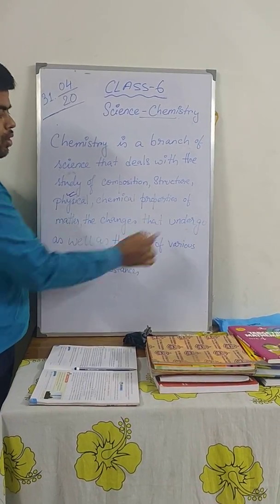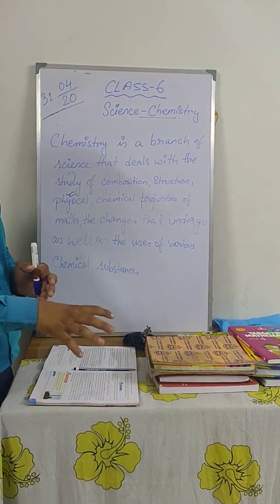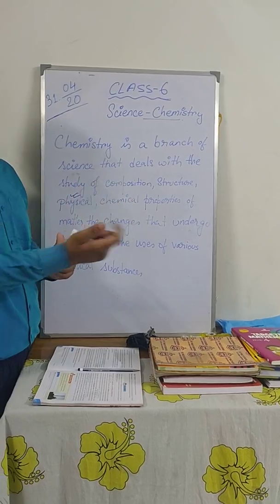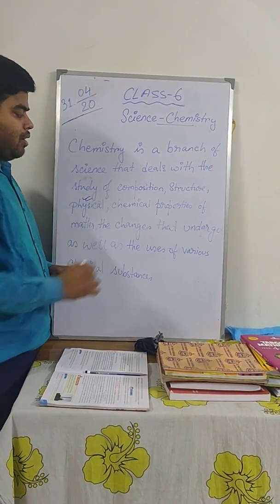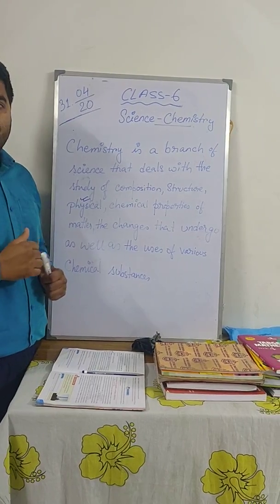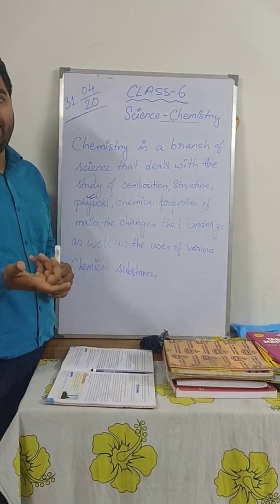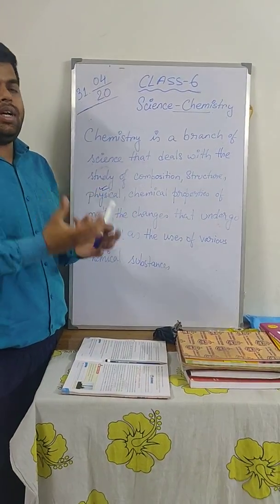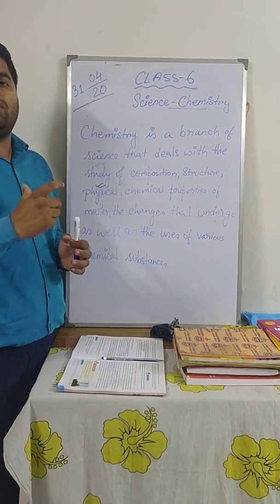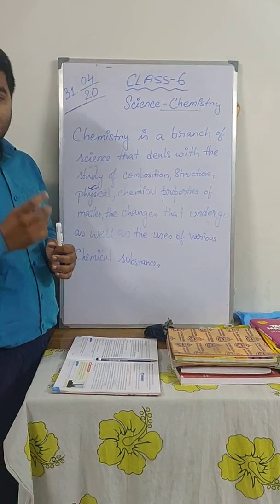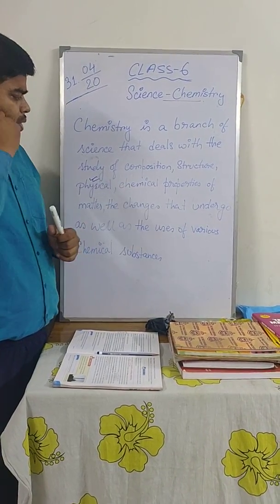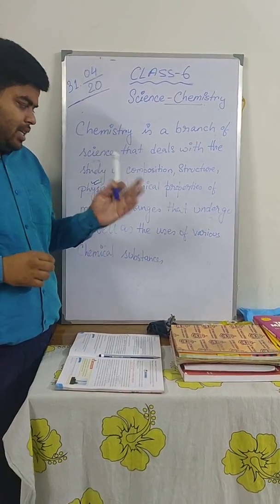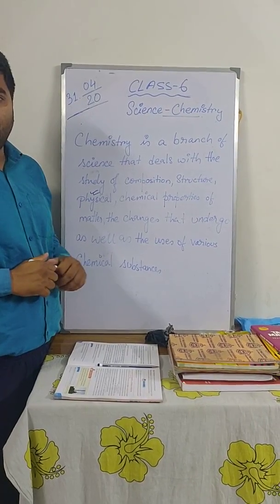The change that undergo, that means when an action is being taken on a matter, what is the change that we can see? The change can be physical change, the change can be chemical change. Physical change means, suppose if you take a rock, you break it, you see the size is small, sometimes you see appearance is different, sometimes you will see the melting point changes, the boiling point changes.